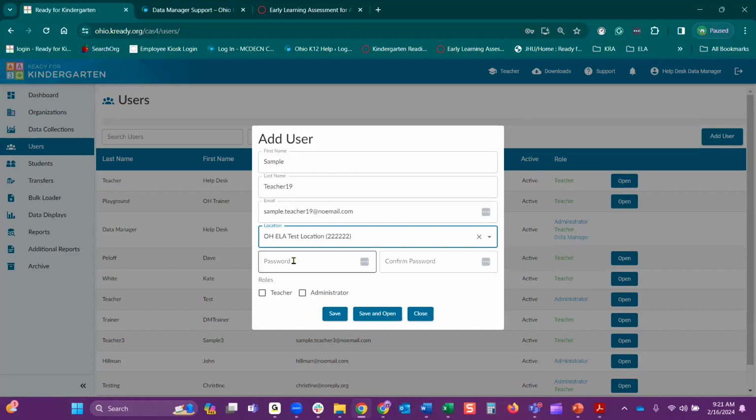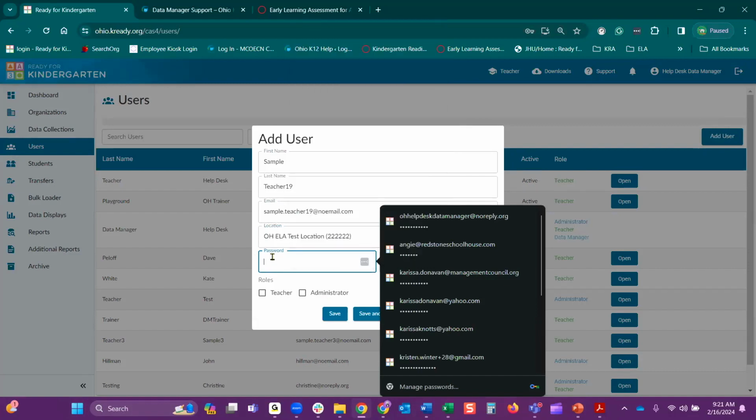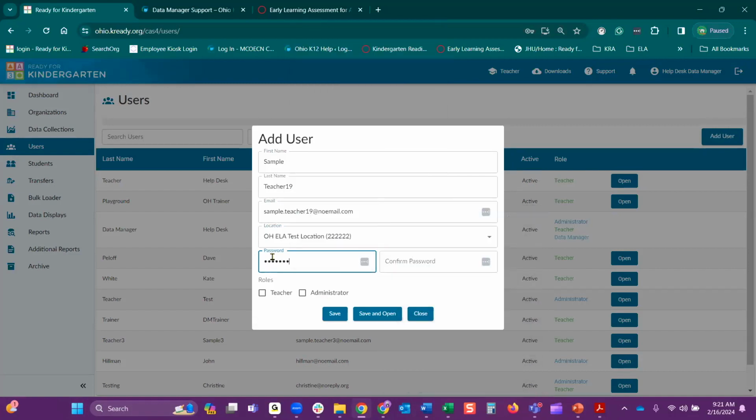So when you're entering in this manually, you will be entering that in as long as it's following those requirements, but you actually don't have to share this with the user. The system is actually going to send a password email to this user that you create, and so you don't have to share the password.